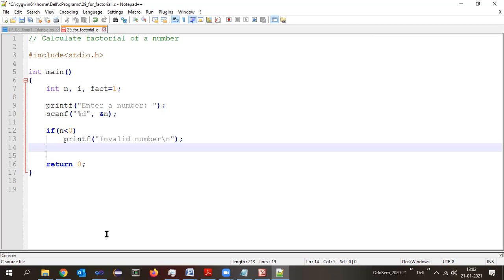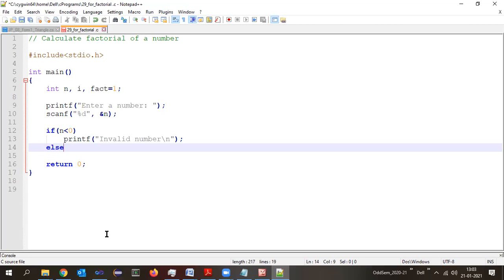Okay, followed? Okay, next. If the number is 0, the factorial is what? 1. If the number is 1, the factorial is 1. If the number is other than 0 and 1, then the factorial will change. Yes or no? So we need to handle that situation as well.